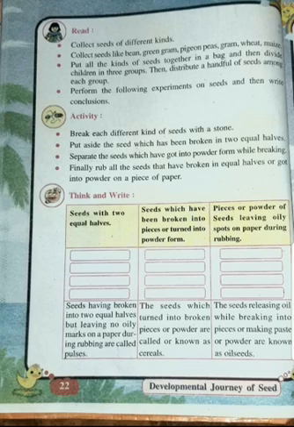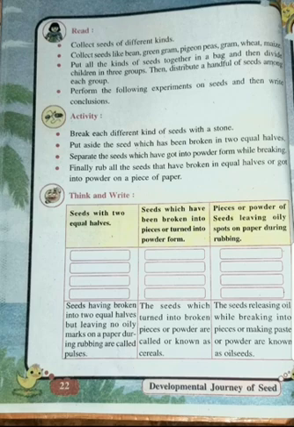So now you have two sections. One is seeds broken into two equal parts, and one is seeds turning into powder. And the third one is the seeds which you have rubbed with the paper. You will have to see the conclusion now. Your observation, what do you see here? See, one box is given here. So here you have to write the names of the seeds which have turned into two equal halves.